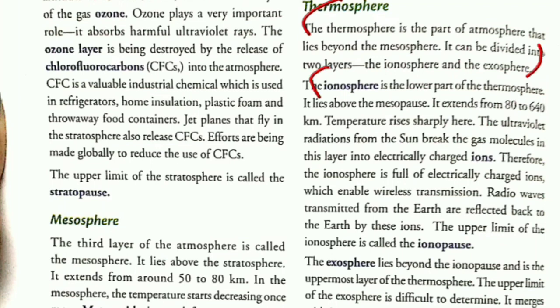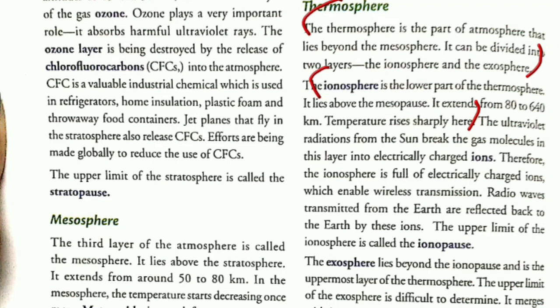Then put the heading ionosphere. The ionosphere is the lower part of the thermosphere. It lies above the mesopause. It extends from 80 to 640 kilometers. Temperature rises sharply here, till here, right?